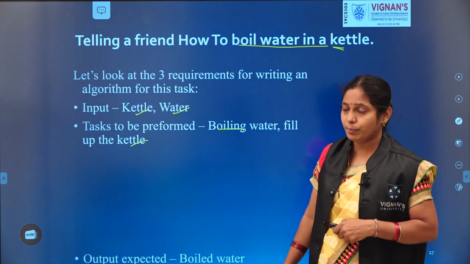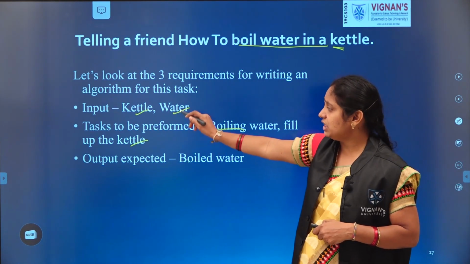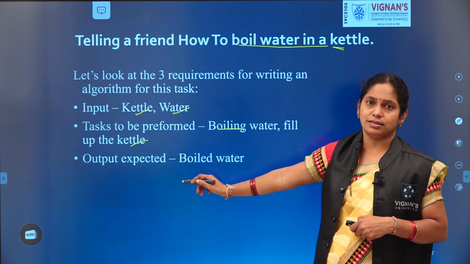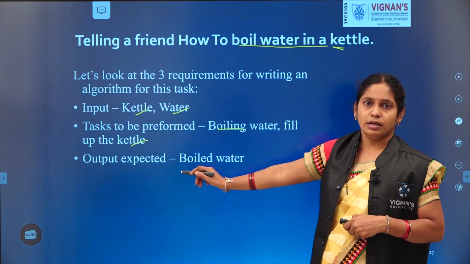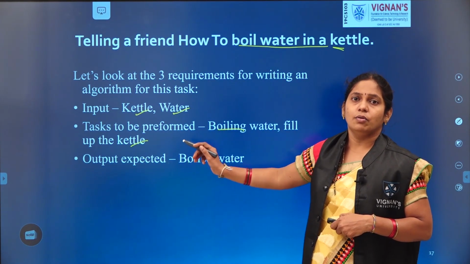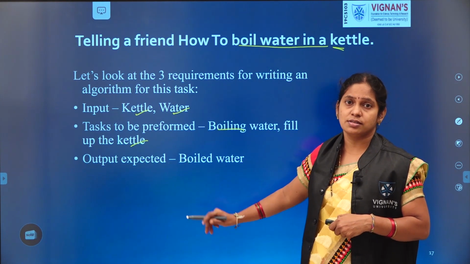That is the task to be performed. And the output is the boiled water. So these are the prerequisites. Before starting the algorithm, we should gather the information like this. We should be clear about all this: what input needs to be taken, what task needs to be performed, and what it should produce.